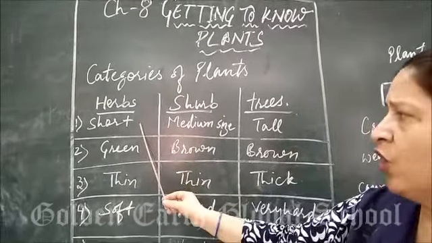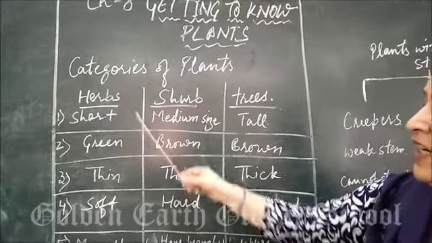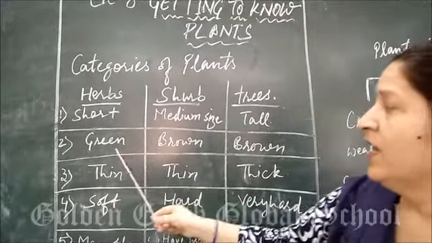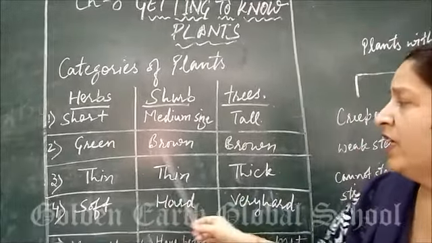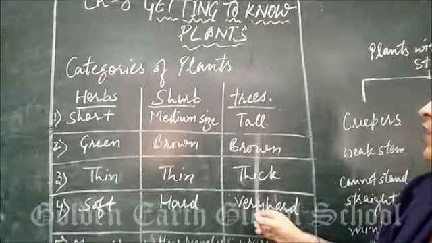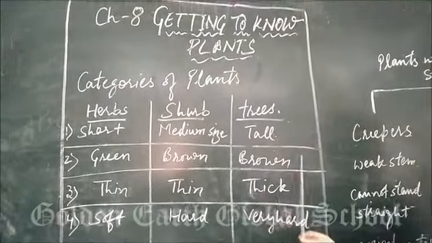This chart is given in your book, page number 87, figure 8.1. First, herbs are short, shrubs are medium-sized, whereas trees are tall. That's why they are called trees. Next, the stem of herbs is green, the stem of shrubs is brownish, whereas trees also have a brown stem.